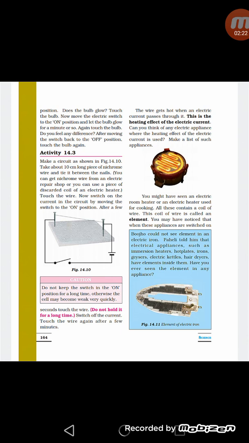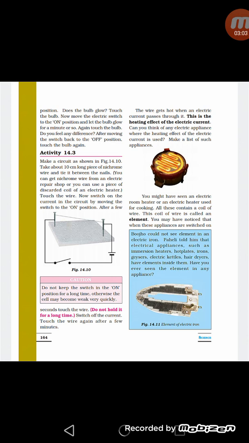Copper wire we generally use for making the wires, and copper wire generally offers very little resistance and does not get heated. On the other hand, some thin wires like that of tungsten or nichrome, these wires offer very high resistance and get heated up quickly. This is the reason why tungsten wire is used in the filament of bulb. So we can say filament of bulb, the spirally coiled wire which you can see in the bulb is called the filament, and this is made up of tungsten, and the nichrome wire is used as a heating element in household and industrial heating appliances.